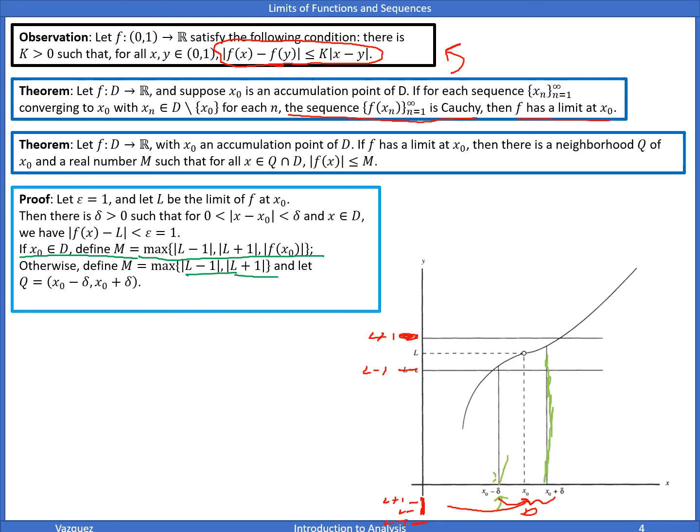And we're going to let Q be this neighborhood here. Well, in either case, we're bounded by M, right? Say f of x naught was up here. Well, then this is the max, so we define that as the absolute value of M. So then the other M would be somewhere down here. And we have that f of x is bounded.